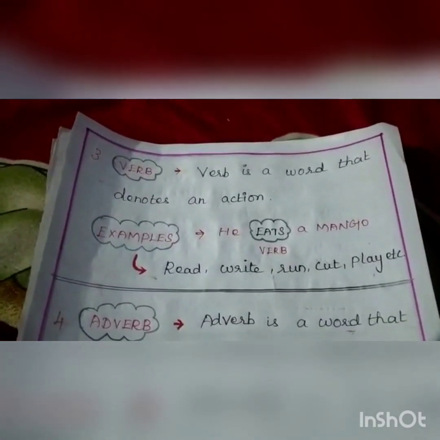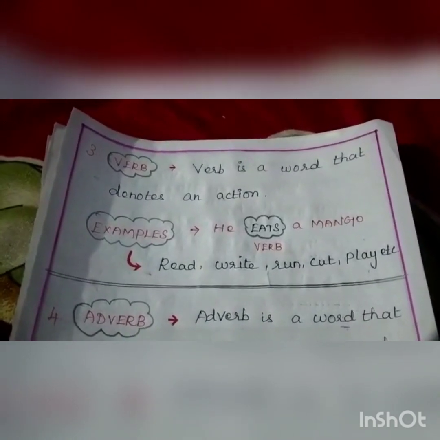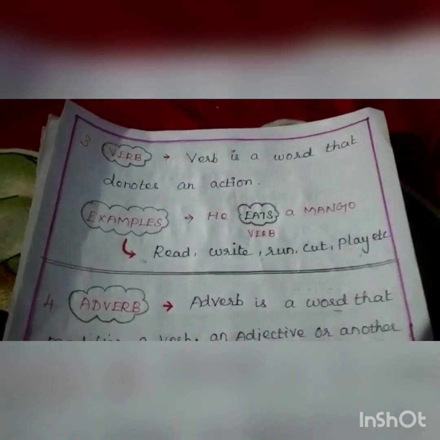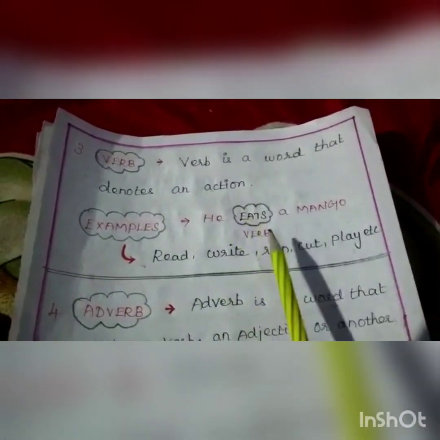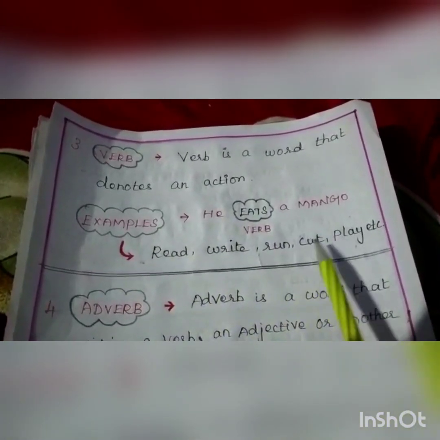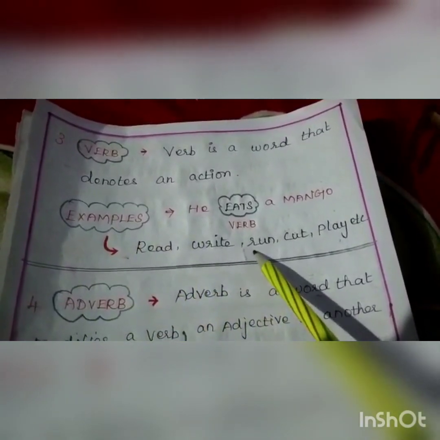What is a verb? Verb is a word that denotes an action. So, action words are called verbs. See the example. He eats a mango. So, eats is a verb here. Other examples: read, write, run, cut, play, etc. These are the examples of verb.